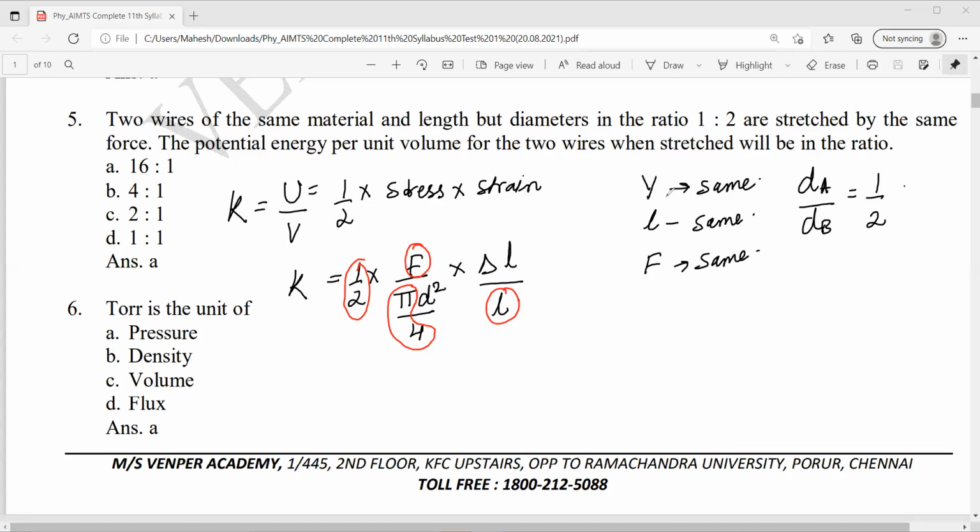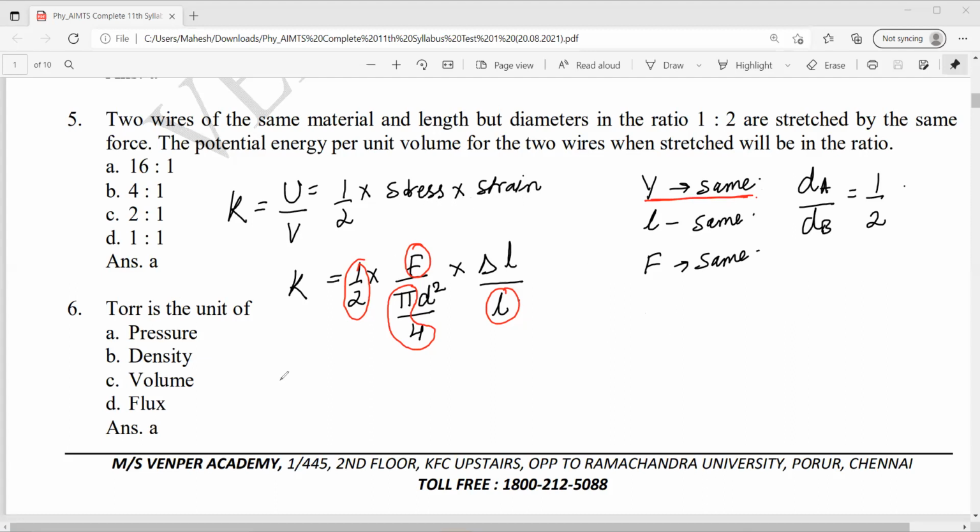Yeah. And also it is given that Young's modulus is same, right? Young's modulus is same. So I can write Young's modulus is what? Or else I can do directly. Instead of strain, I can write in terms of Young's modulus. How? Stress by strain.